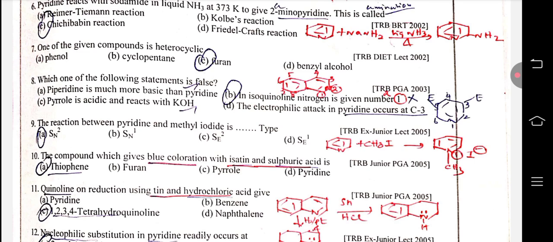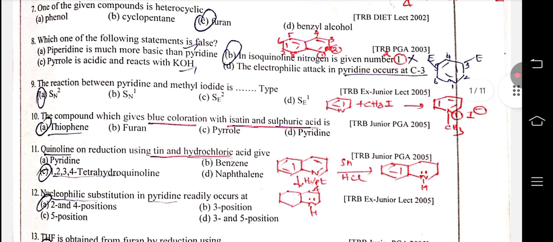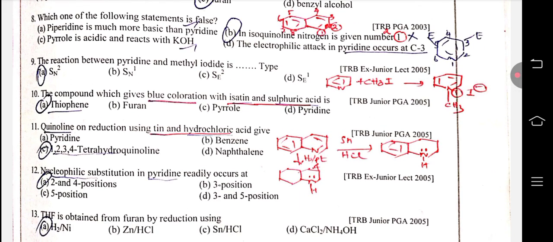The reaction between pyridine and methyl iodide is an SN2 type single step reaction. The compound which gives blue coloration with isatin and sulfuric acid is thiophene. Quinoline on reduction using tin and hydrochloric acid gives 1,2,3,4-tetrahydroquinoline. Quinoline with tin HCl